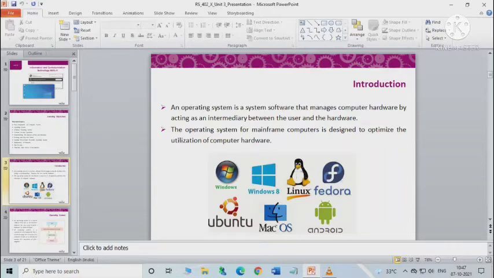The first program that loads on a computer when we switch it on is called its operating system. It acts as an interface between the software and computer hardware, or you can say it is a specialized set of programs that manages the overall functioning of the computer and its resources. An operating system is a system software that manages computer hardware by acting as an intermediary between the hardware and the user.